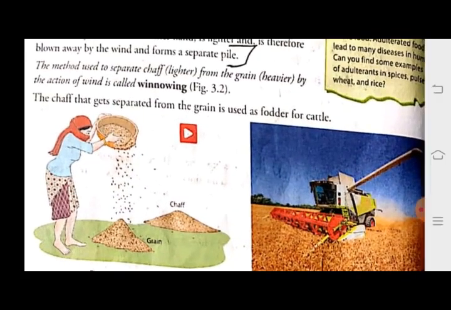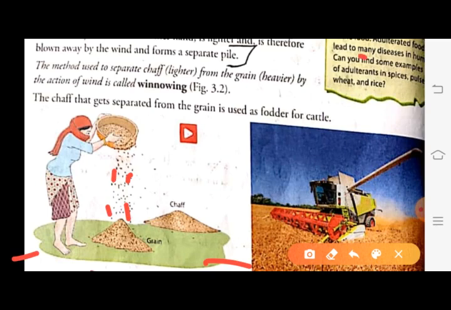Whenever grains are thrown, the chaff, being lighter in weight, is blown away and the heavier grain falls down, and in this way the grains are separated from the chaff.